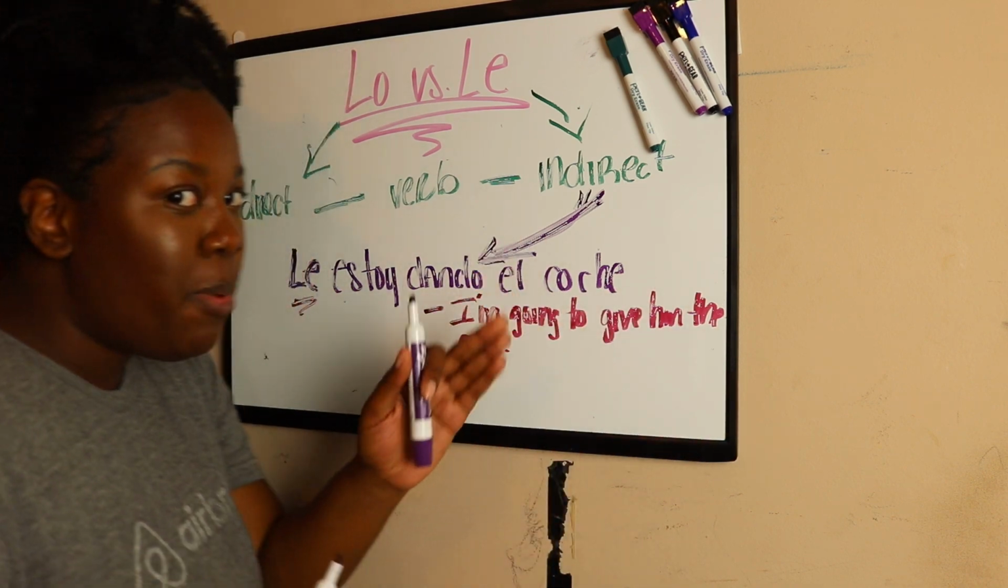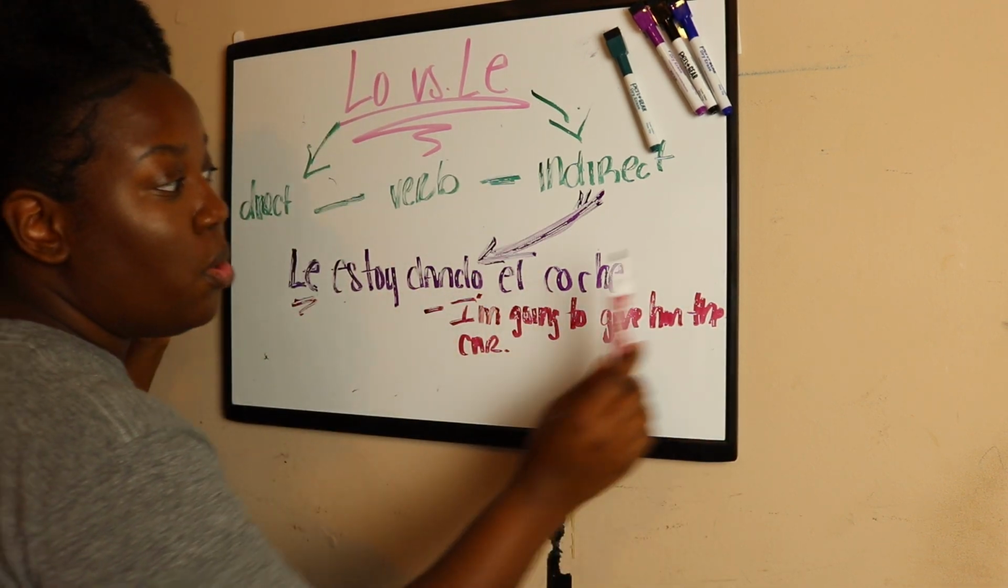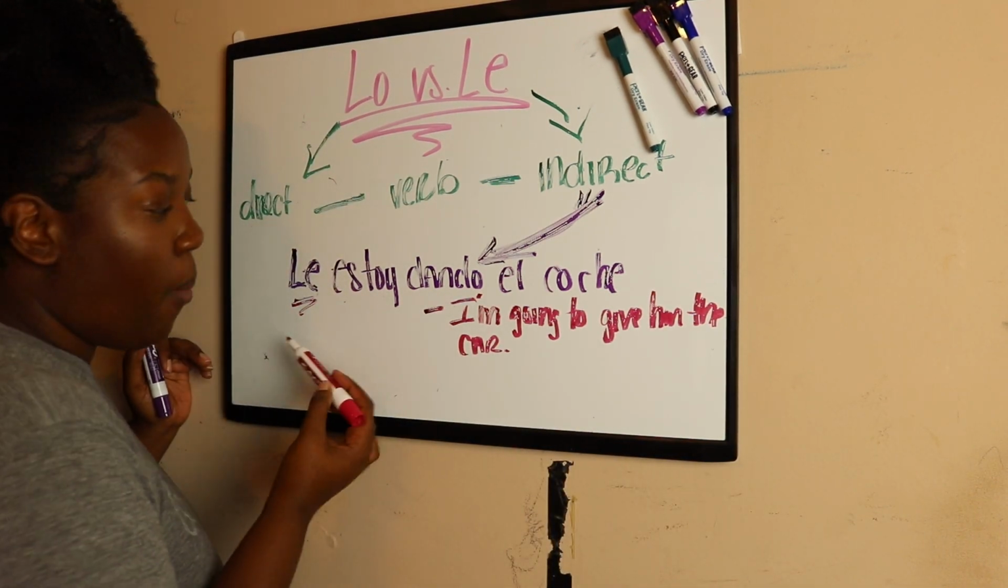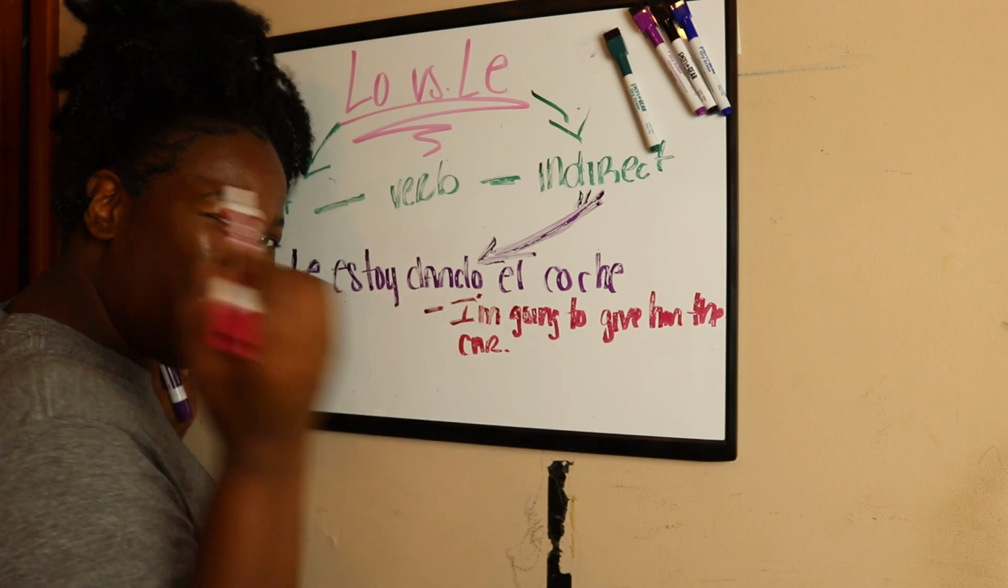But in this sentence in Spanish, sometimes you flip the sentences. So the noun is at the end of it, and the indirect object is at the beginning. Okay? Is that making sense?